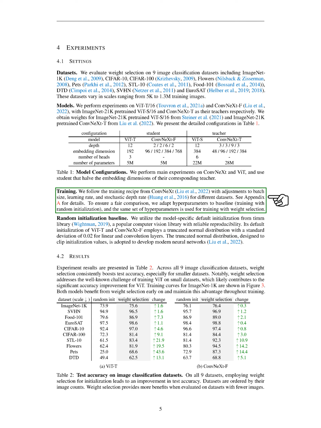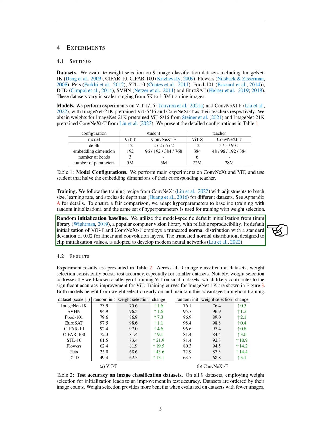Our training process followed the ConvNeXt training recipe, with some adjustments to the batch size, learning rate, and stochastic depth rate to suit the different datasets. We ensured a fair comparison by using the same set of hyperparameters for training with weight selection as we did for training with random initialization. For the random initialization baseline, we used the default initialization from the timm library, a popular computer vision library known for its reliable reproducibility. This default initialization uses a truncated normal distribution with a standard deviation of 0.02 for linear and convolution layers. This type of distribution is commonly used in the development of modern neural networks because it clips initialization values.